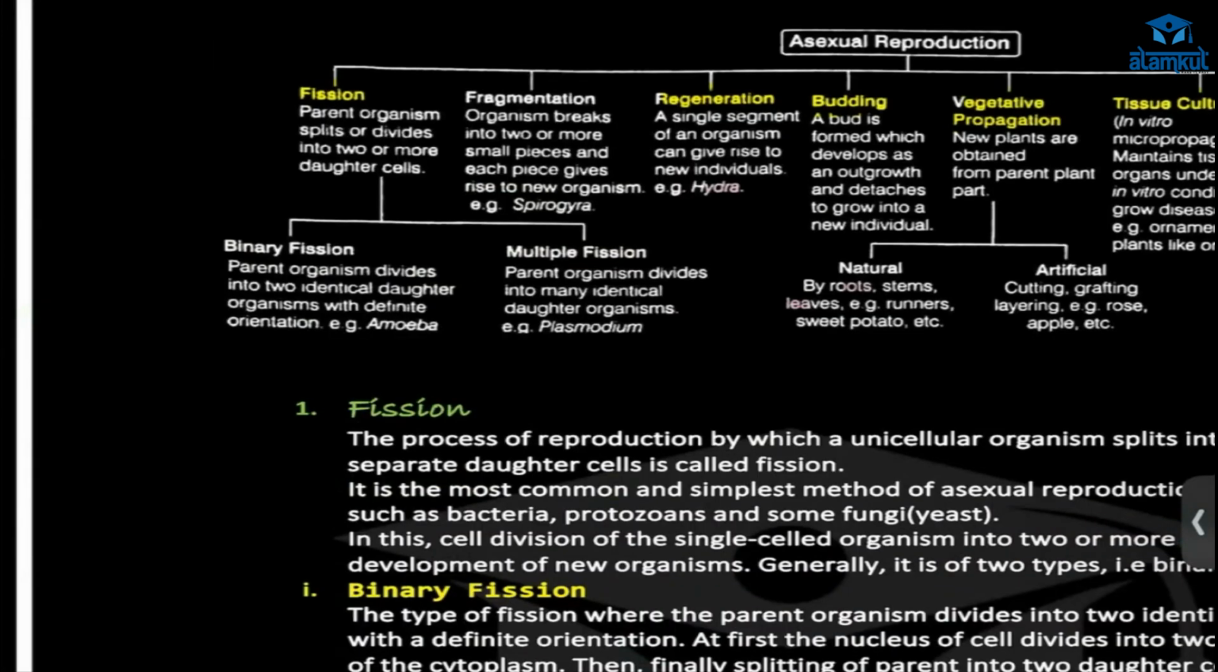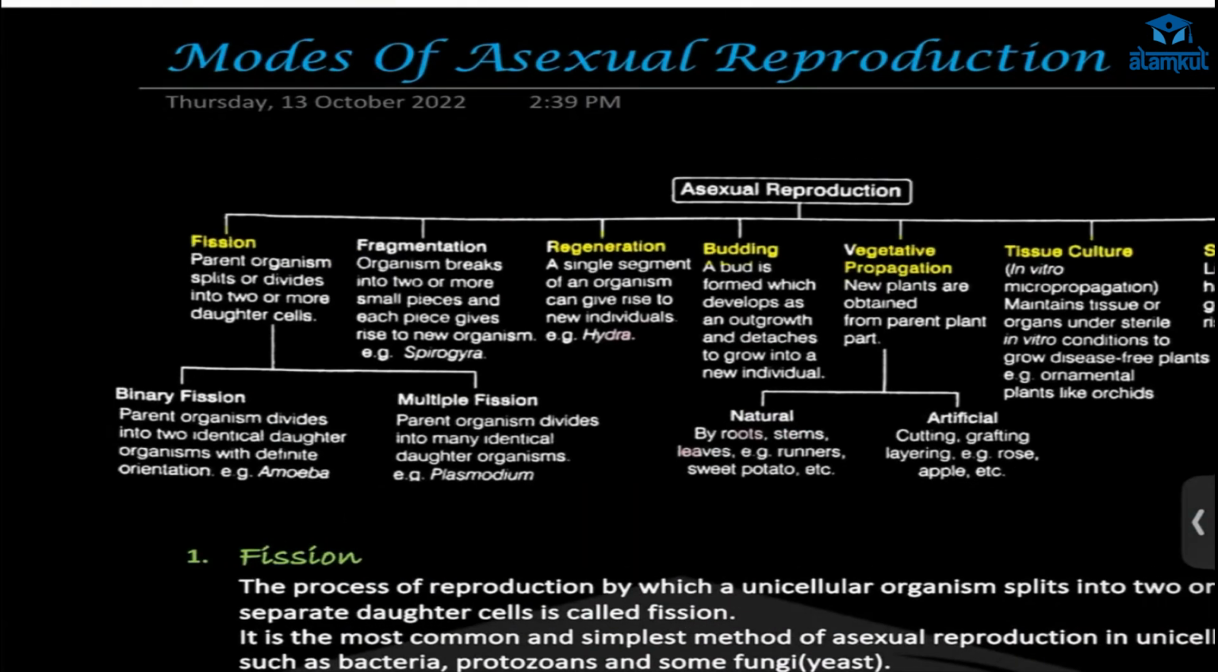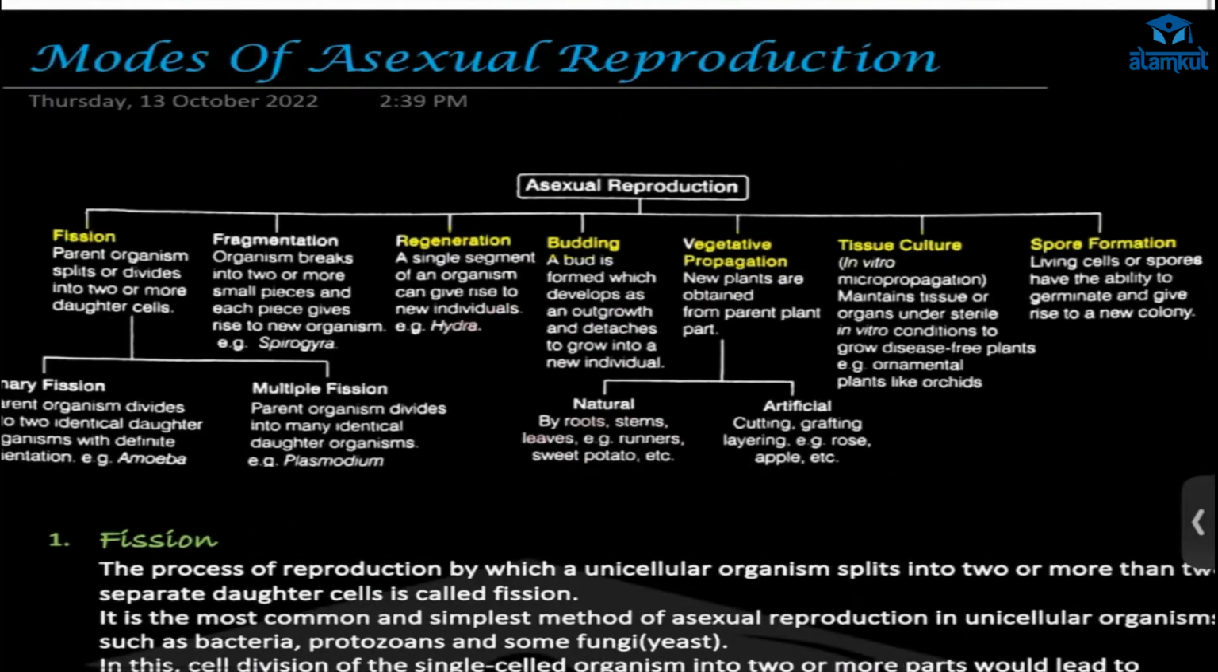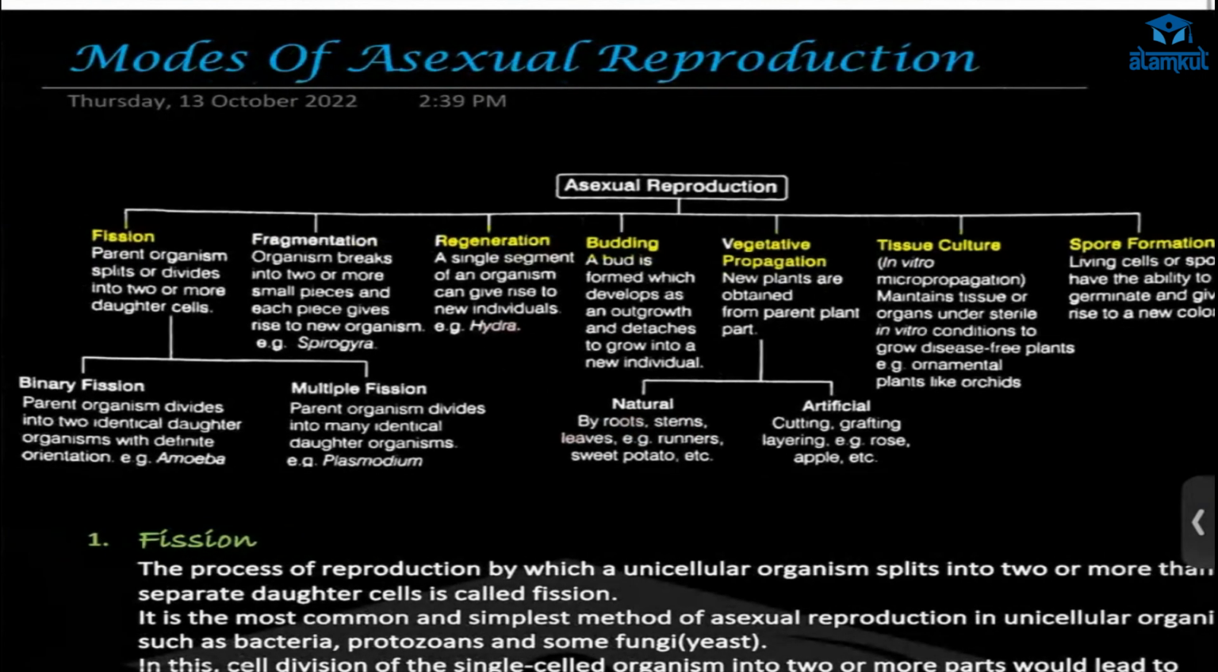Next, there are many modes of asexual reproduction: fission, fragmentation, regeneration, budding, vegetative propagation, tissue culture, then spore formation. So, fission. Fission means division, so here the parent will split. If it splits into two parts, then that is called binary fission.